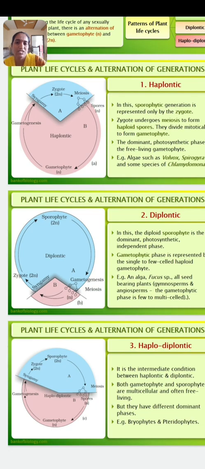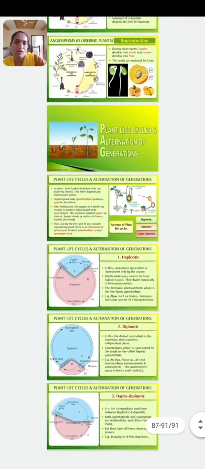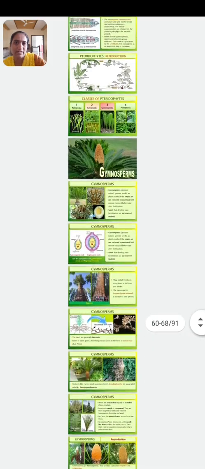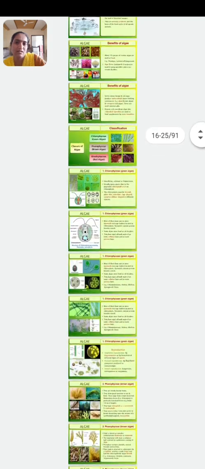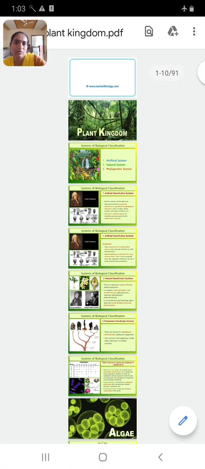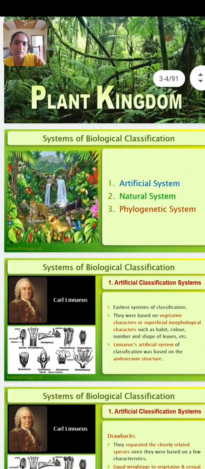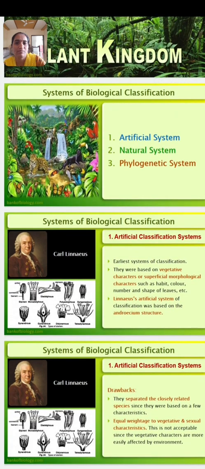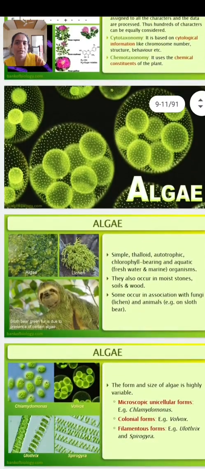Okay, here our chapter is over. You have to refer to all the PDF. I have given here the entire Kingdom Plantae. It is enclosed in 91 pages in PDF form. Okay. Look at here, Kingdom Plantae. It also shows the systems of classification, which is in our second chapter, artificial system and natural system and phylogenetic system. You may refer to this also, and from here our chapter is started.